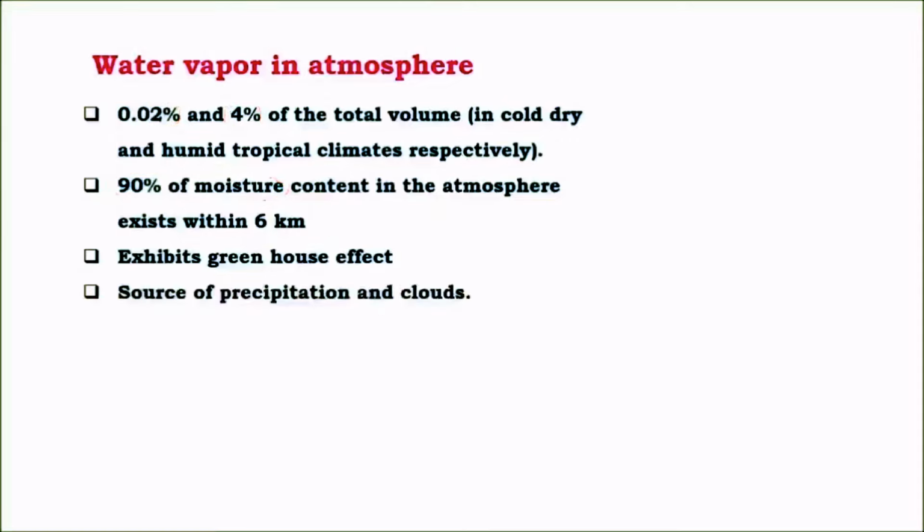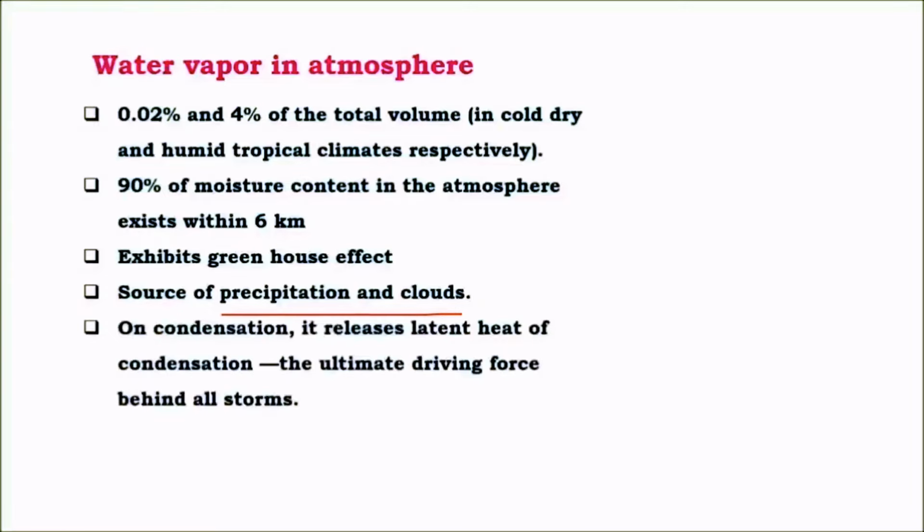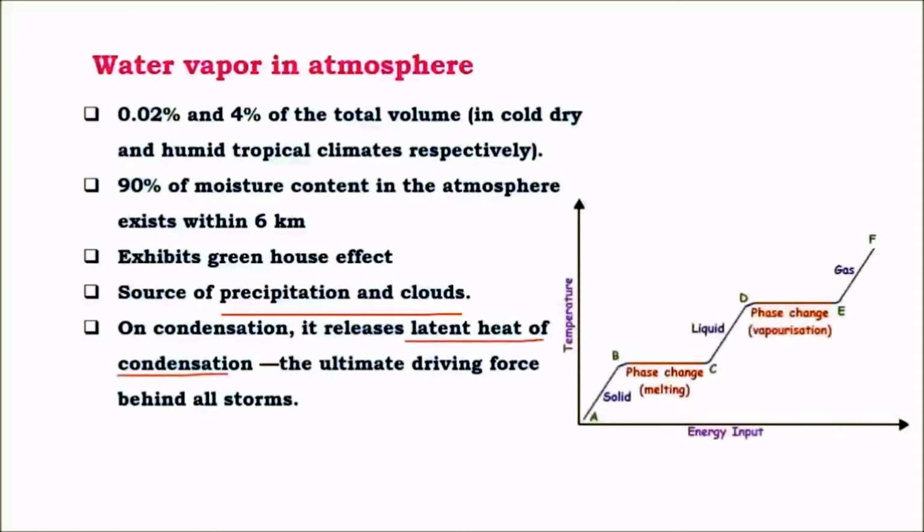Water vapor is an important source of precipitation and clouds. Hence, it helps in maintaining the hydrological cycle in the atmosphere, thus balancing the amount of water present in both oceans as well as on the continents. And the most important of all is that it supplies heat to storms in the form of latent heat of condensation. Let's see this in detail.